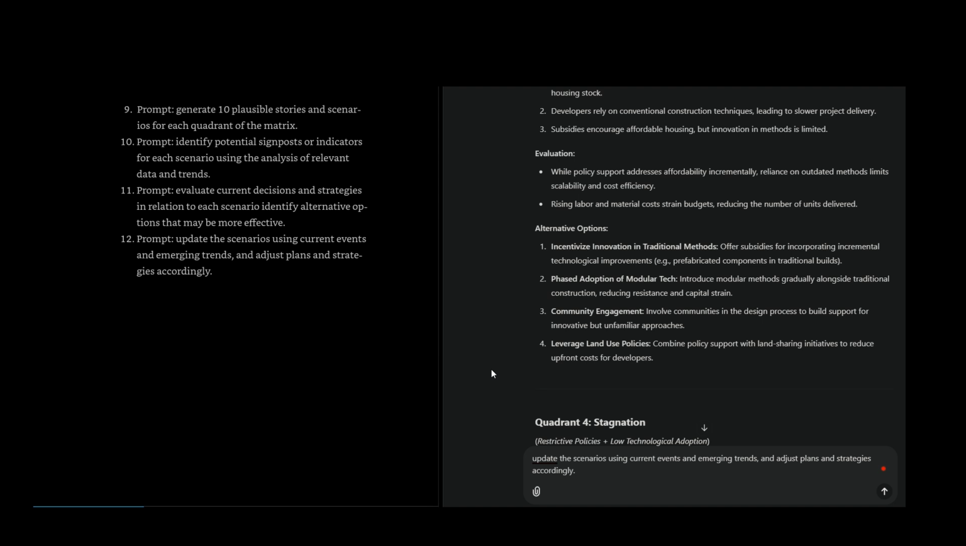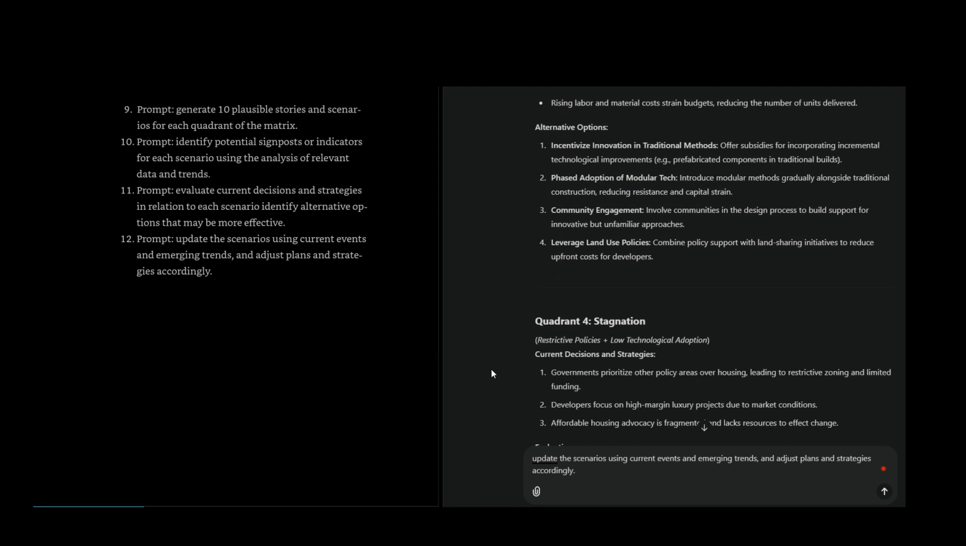Phase adoption of modular tech: introduce modular methods gradually alongside traditional construction, reducing resistance and capital strain. Community engagement: involve communities in the design process to build support for innovative but unfamiliar approaches. Leverage land use policies: combine policy support with land sharing initiatives to reduce upfront costs for developers.